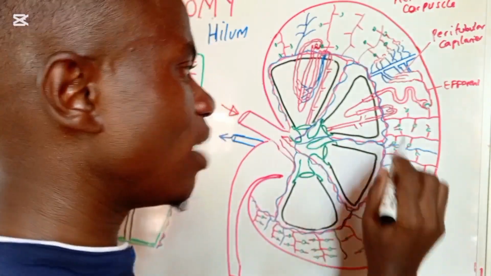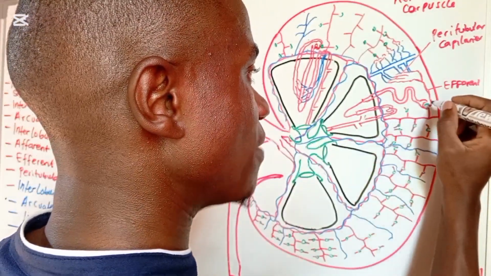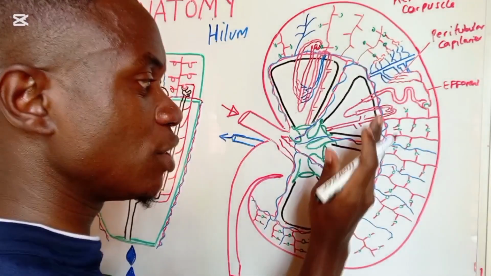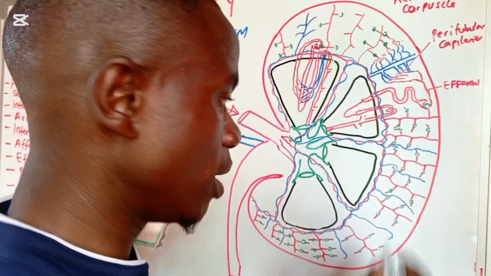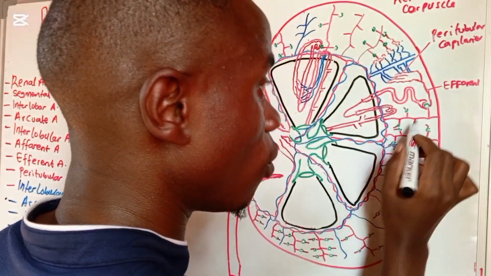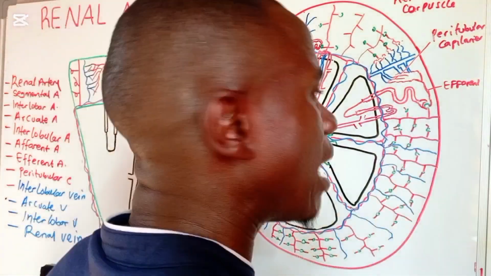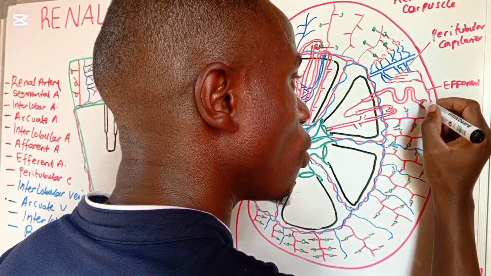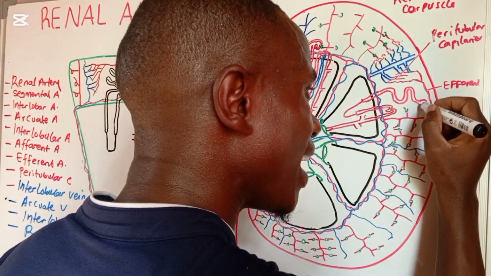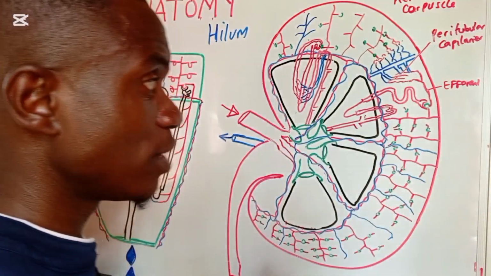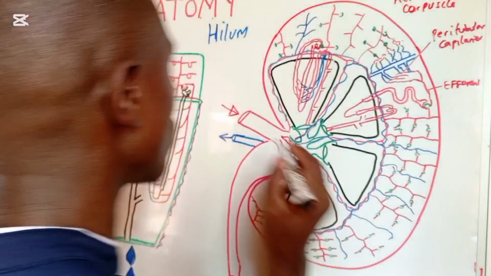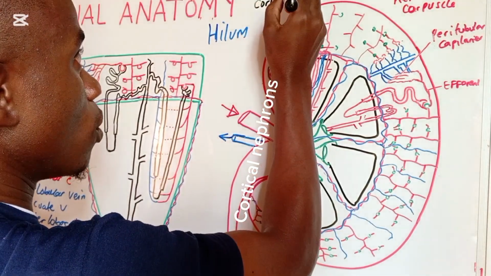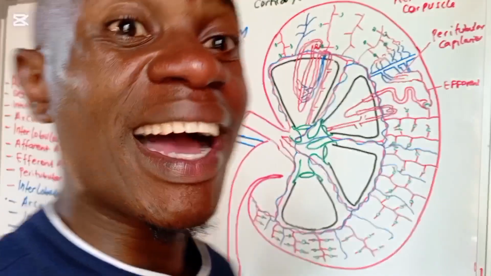Now when you see these cortical radiate arteries, we have some nephrons that are going to be very far away from the corticomedullary junction. These nephrons that are very far away from the base of the medulla are called cortical nephrons, and they are the majority.